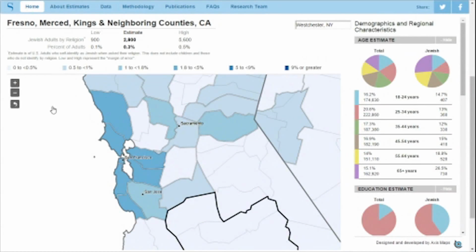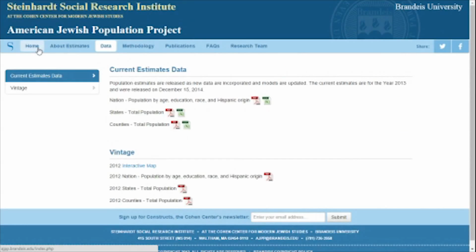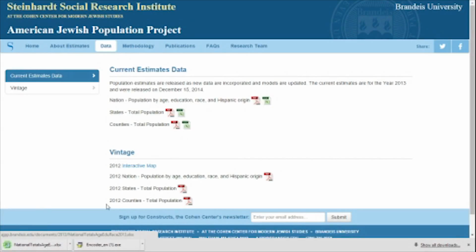So we hope you enjoy the map and let us know if you have any questions. One additional thing to point out is this year we are giving easier access to some of our population estimates, and so we have provided tables in both PDF form and Excel tables to help you explore these numbers. So you can just click on one of those links and open the file.